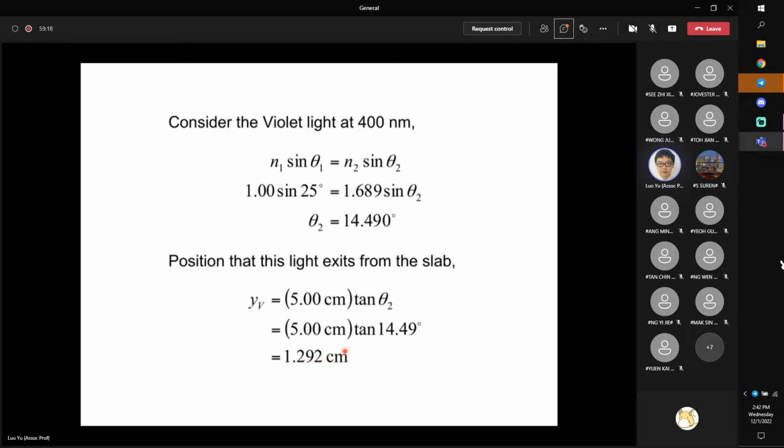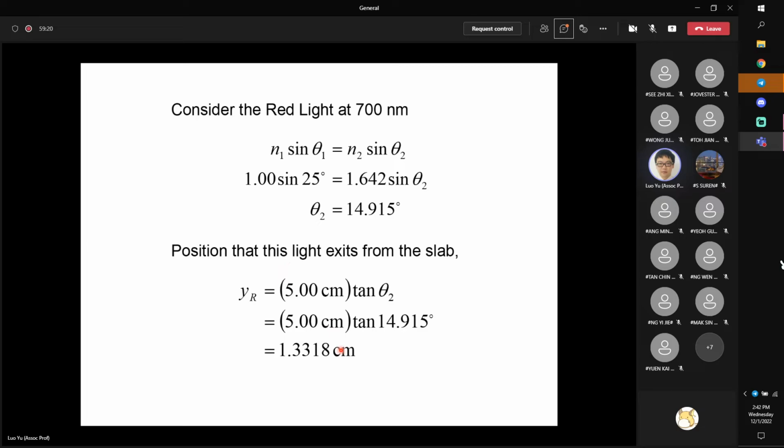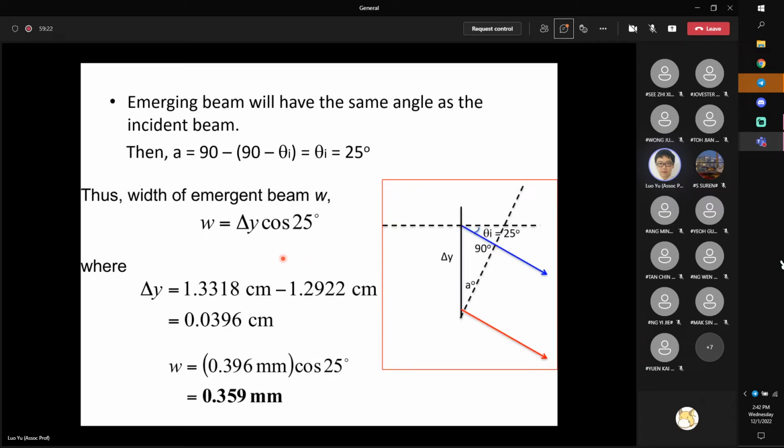Then delta y is equal to the difference between the 2 y coordinates, okay? So this is about 0.0396 centimeters. This is delta y. So knowing delta y, we need to get what is my A. What is my A? To get A, you need to look at this right angle on the surface normal.